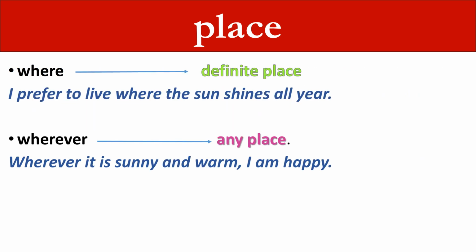The second part is about place. Where: definite place. I prefer to live where the sun shines all year. Wherever: any place. Wherever it is sunny and warm, I am happy.